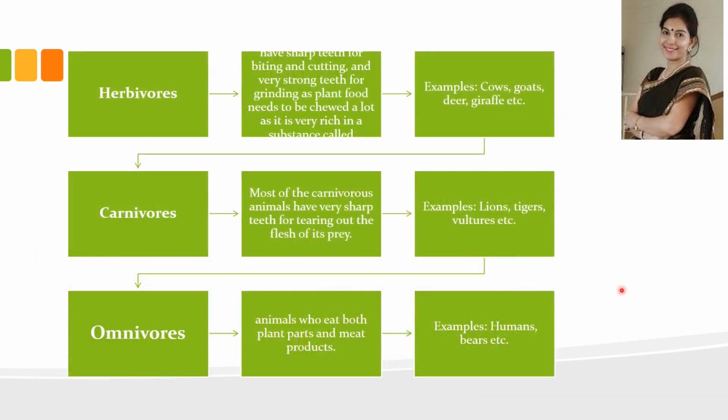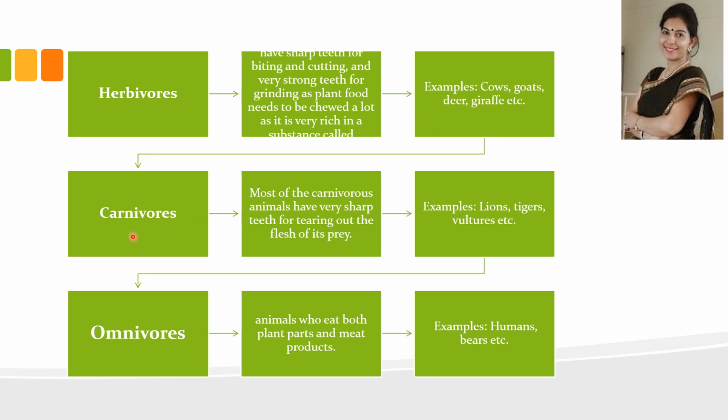Now, on the basis of eating habits, the animals are divided into different types. First is herbivores. The animals who eat only plant and plant parts are called herbivores. They have sharp teeth for biting and cutting and very strong teeth for grinding, as plant food needs to be chewed a lot, as it is very rich in a substance called cellulose. The examples of herbivores are cows, goat, deer, giraffe, etc.